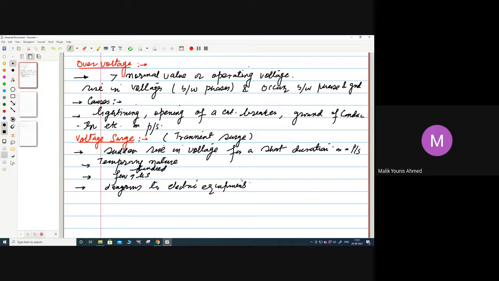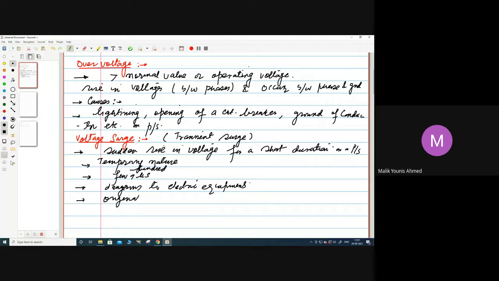But the most important is transient. And when we talk about the transient, they are those which are caused by the lightning phenomena. That means when the lightning strikes the transmission line. So we can see they will originate from switching.